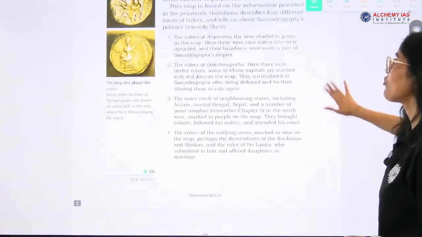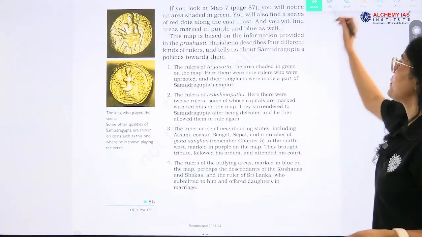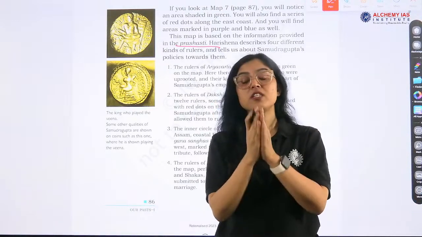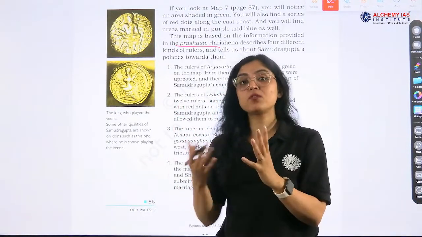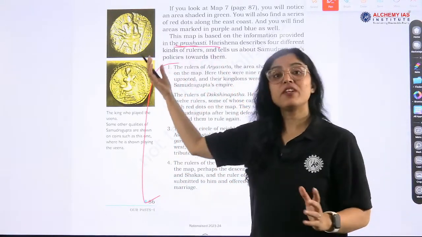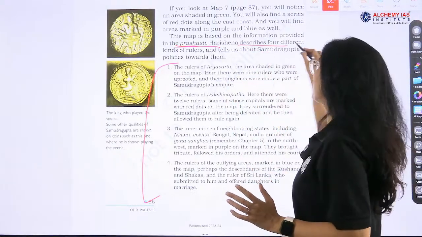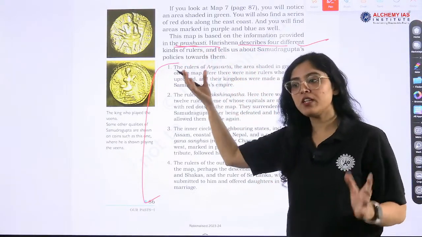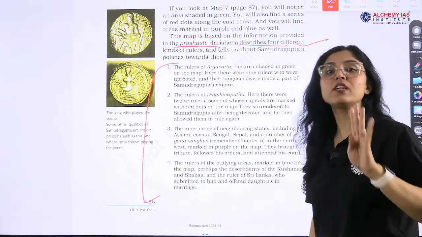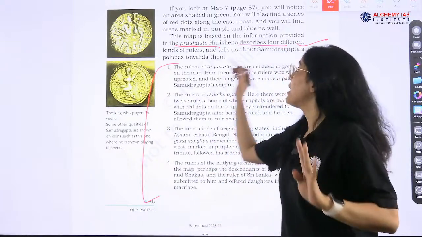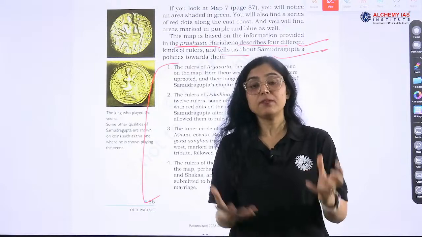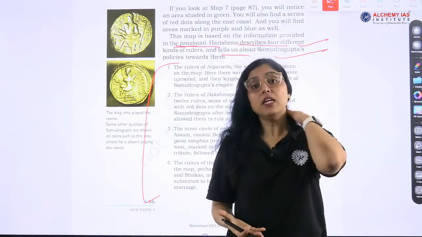First, the map is based on the information provided in the Prashasti. This is very important information because many times questions have come from it. This was given in the Prashasti, which is why it becomes very important. Harishena, the court poet of Samudragupta, describes 4 different kinds of rulers and tells us about Samudragupta's policies towards them, that is, how he used to handle these kings.